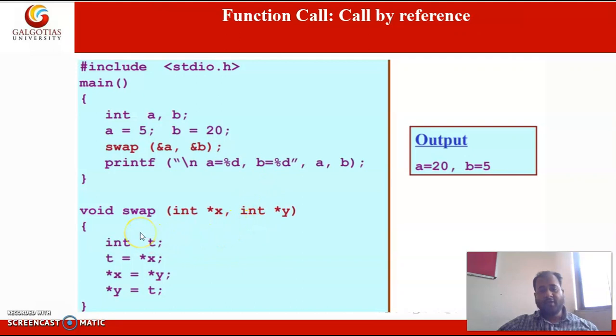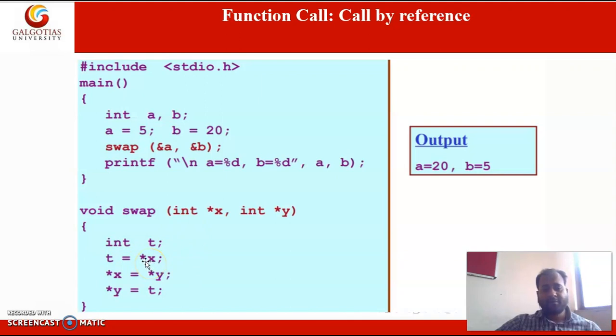Inside the swap function we have another variable t that is used to temporarily store a value. Here t equal to star x. What does it mean?